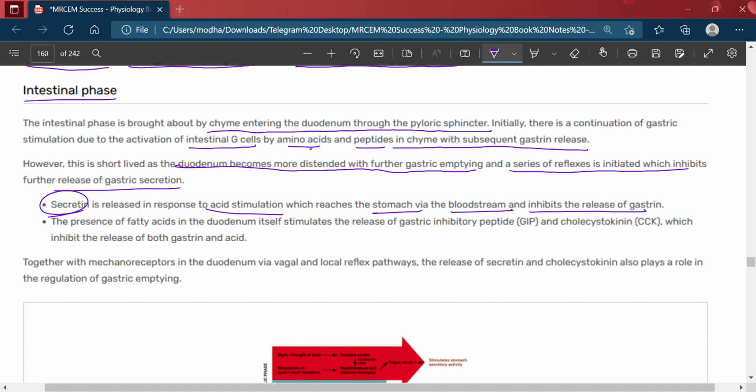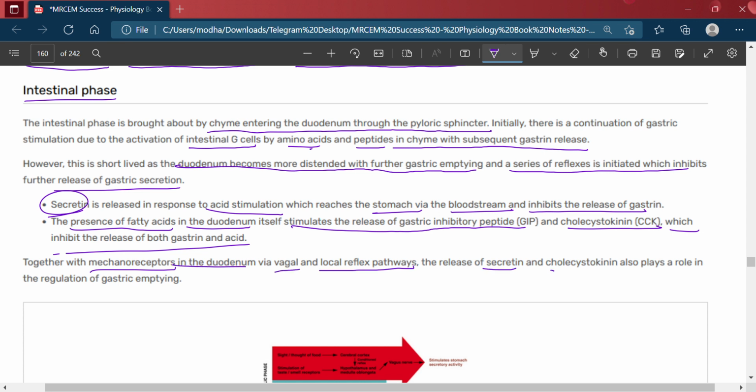The presence of fatty acids in the duodenum itself stimulates the release of the gastric inhibitory peptide and cholecystokinin, which inhibit the release of both gastrin and the acid. Together with the mechanoreceptors in the duodenum via vagal and local reflex pathways, the release of secretin and cholecystokinin also plays a role in the regulation of gastric emptying.